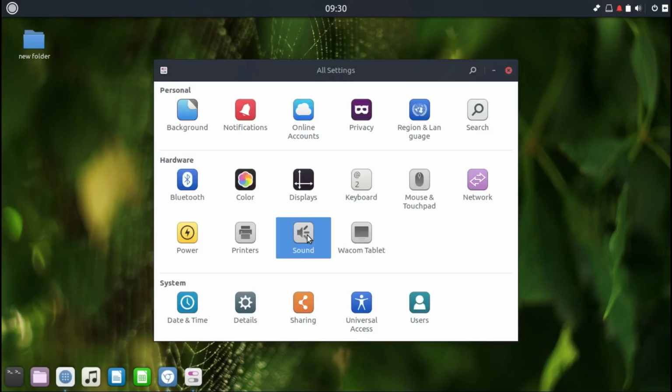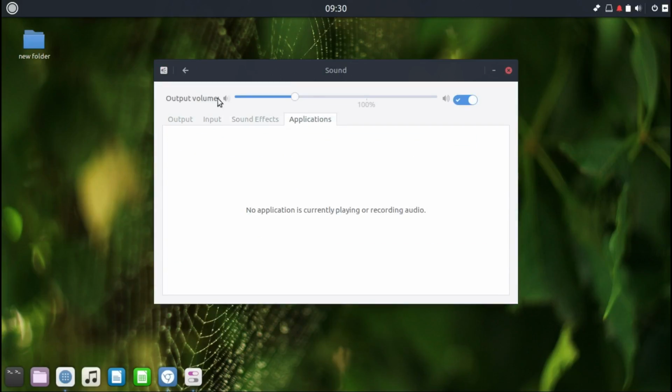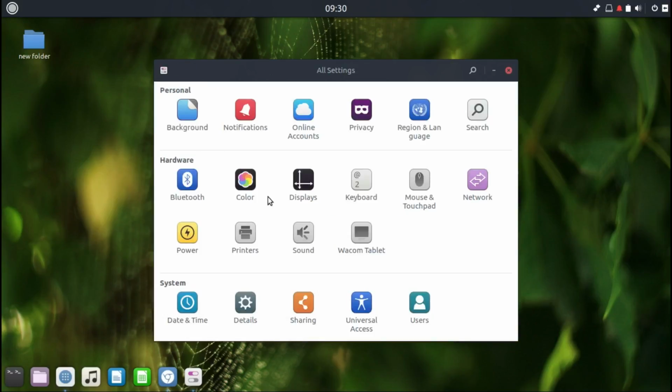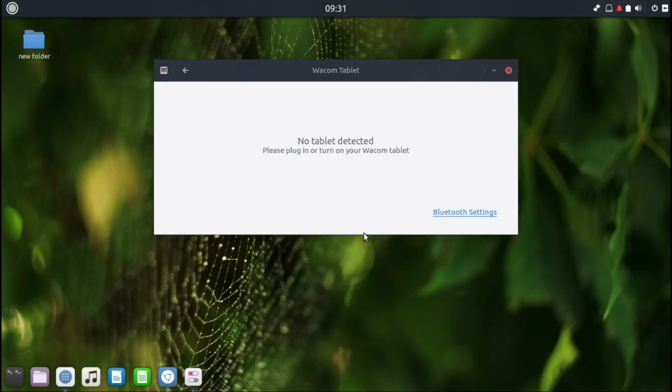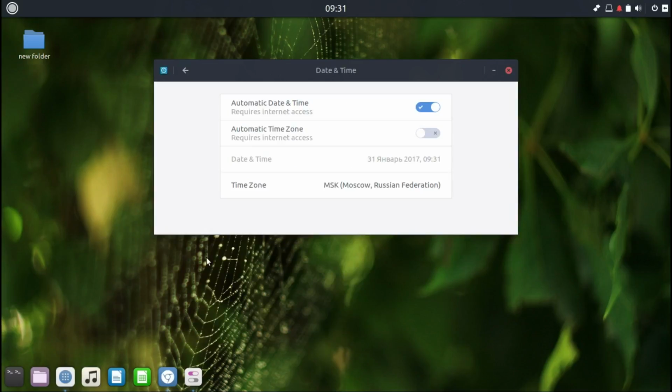Sound. You can change sound settings if you've got a mic or speakers or something like that, and you want to work with it, you can check it there. If you have a Wacom tablet or other tablet like that, it's where you can edit date and time. If you have internet, you want to set it automatically, why not?